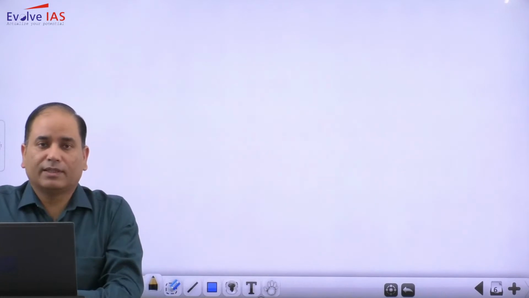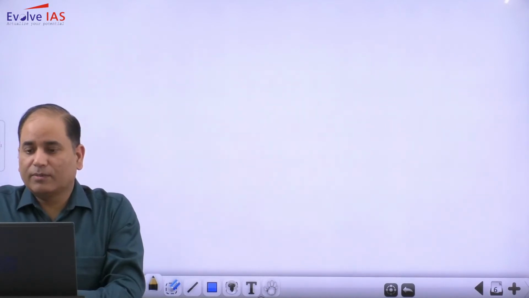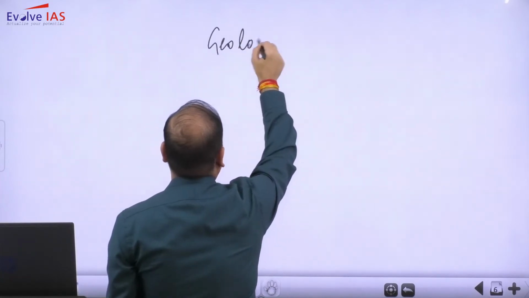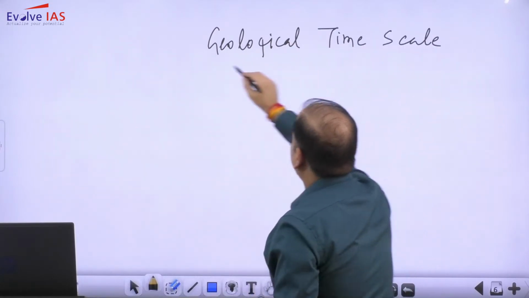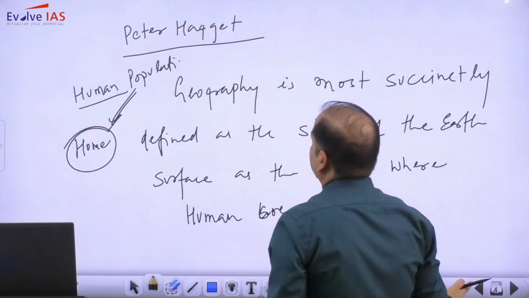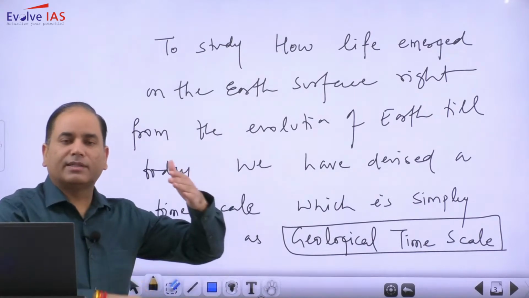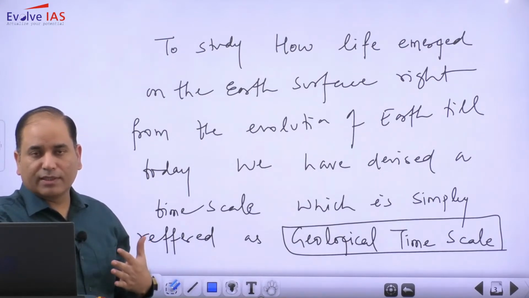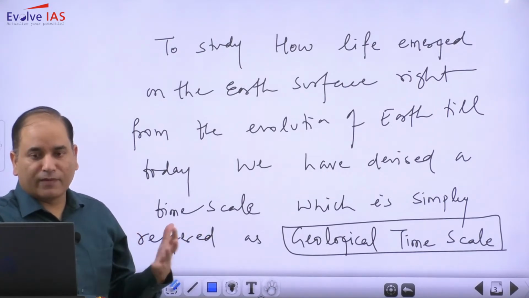Now let's move to the next topic. Other than what is geography and the nature and scope of geography, the next topic is to know the geological time scale. What is this geological time scale? As I have already elaborated, the geological time scale is the time period from 4.6 billion years ago till today: how life came into existence and what major changes have happened on this planet. We will study this in the geological time scale.